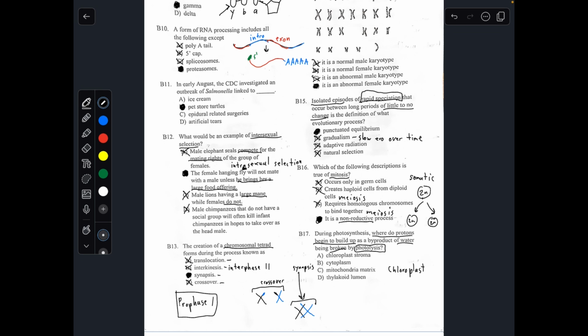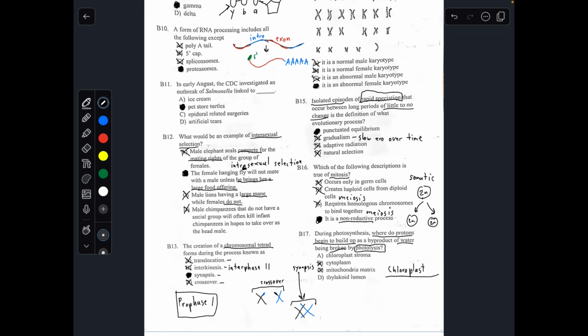If you have no clue what photolysis is, you can immediately take an educated guess because you know it has to happen in the chloroplast. Photolysis is absorbing light, so you know it's during the light reaction of the chloroplast.